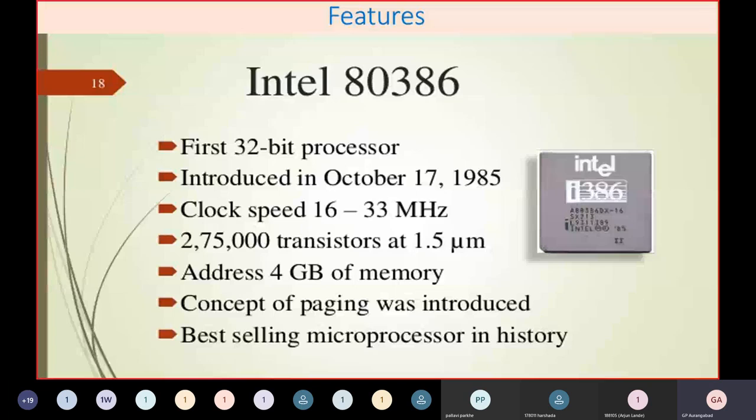The page size is normally 4K, 8K, 32K. Accordingly, the data is swapped between RAM and hard disk, or hard disk and RAM, and made available. Why is this required? Because some of the programs require a larger memory. To fulfill that requirement, the concept of paging was introduced.